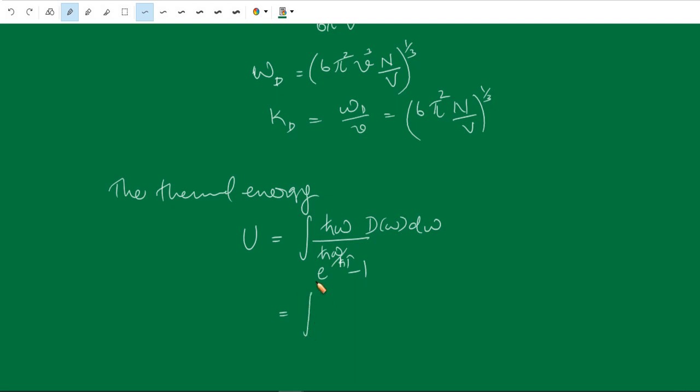Therefore, this is equal to h cross omega divided by e raised to h cross omega by kT minus 1.